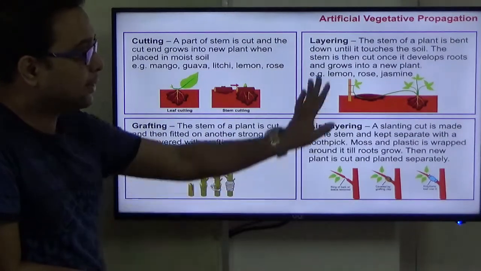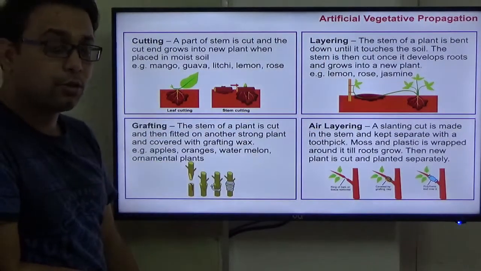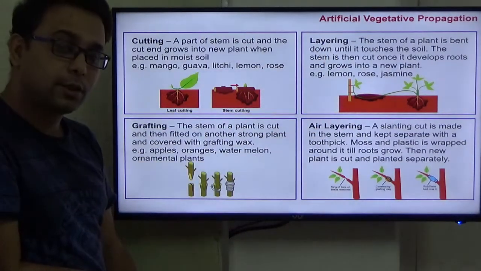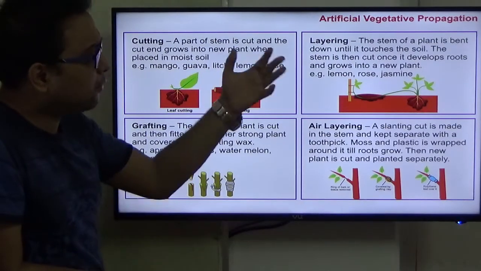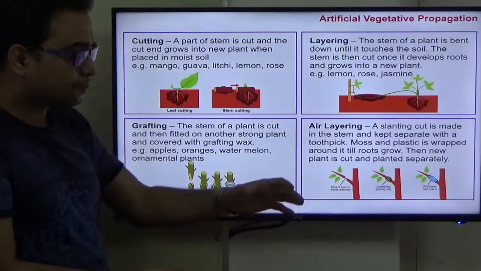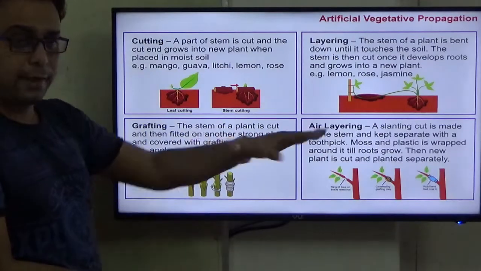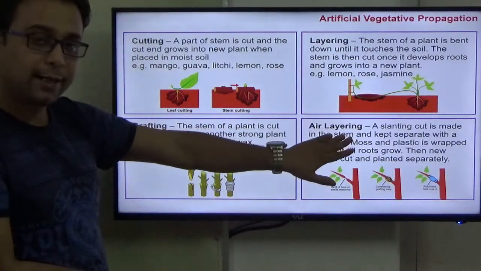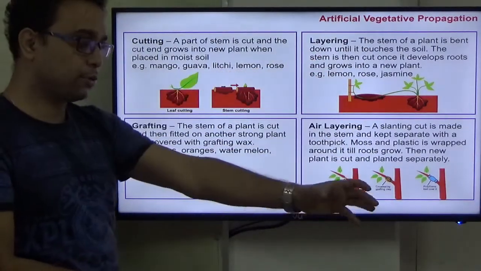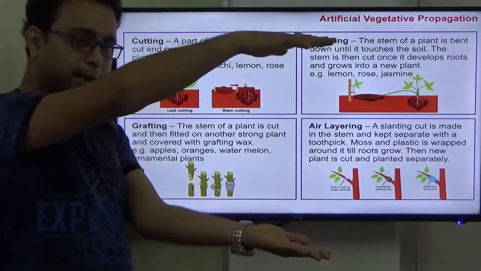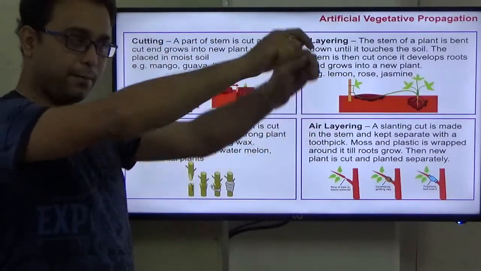Another one is the layering process, also an artificial vegetative propagation. Layering is mainly of two types: air layering or aerial layering, and mound layering. Suppose there are short plants whose stem can be bent.